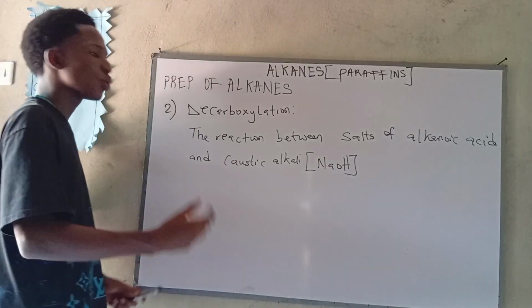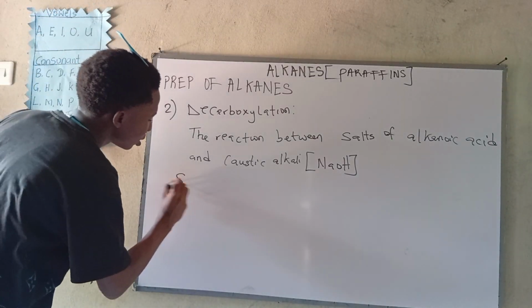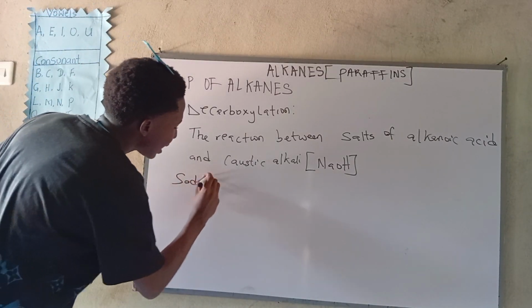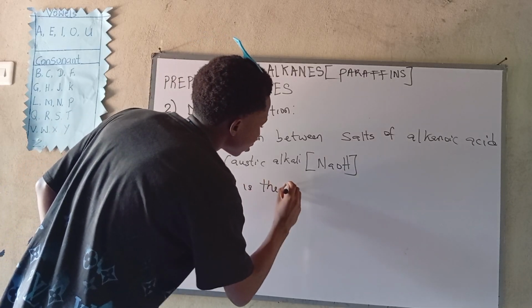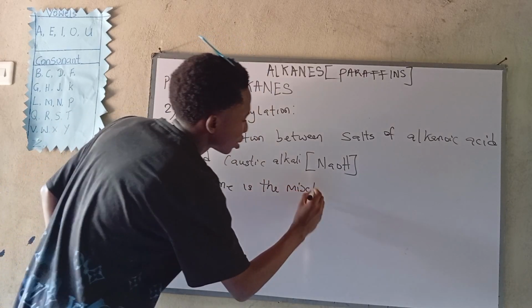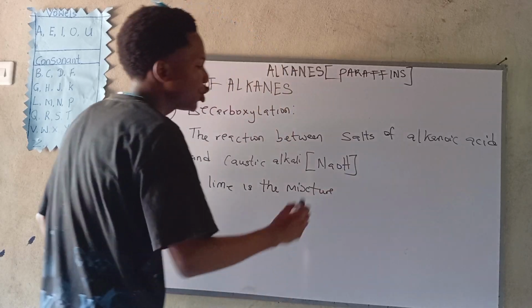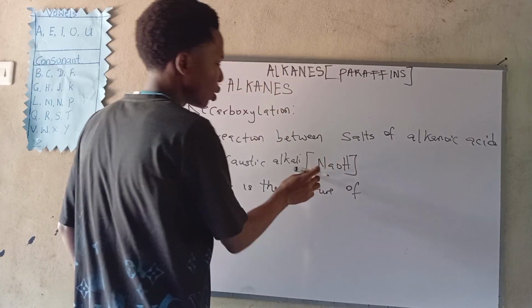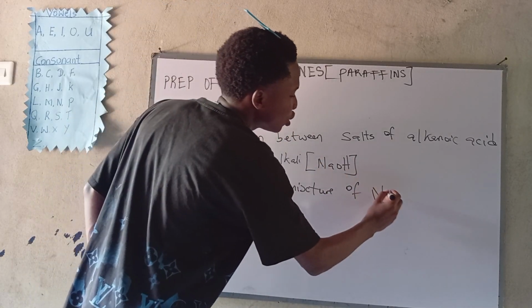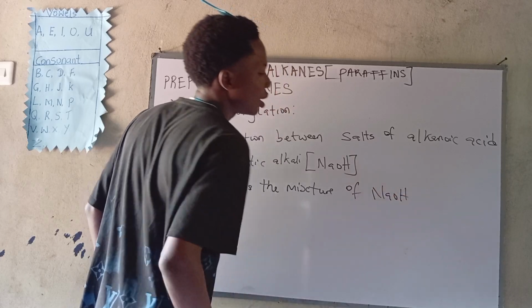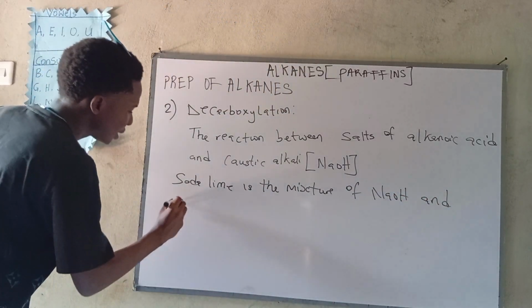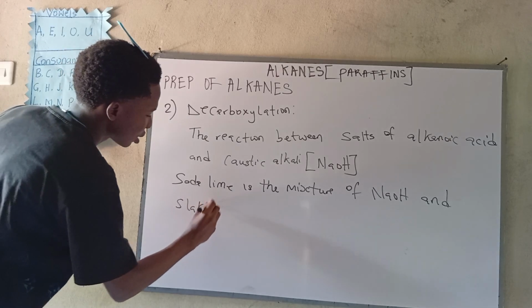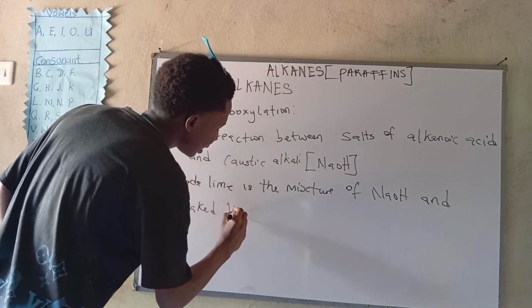Now, what is soda lime? Soda lime is the mixture of caustic alkali, which is sodium hydroxide, and slaked lime.